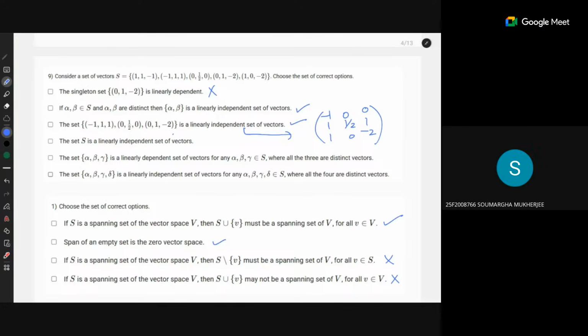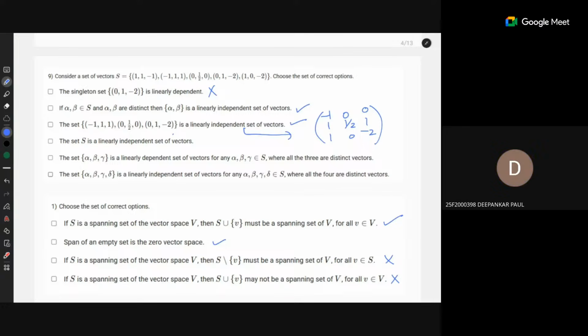Is there any question? If we write this as rows, then also the determinant would be non-zero. Yes, it doesn't matter, because the transpose does not change the determinant. Next: the set S is a linearly independent set of vectors.